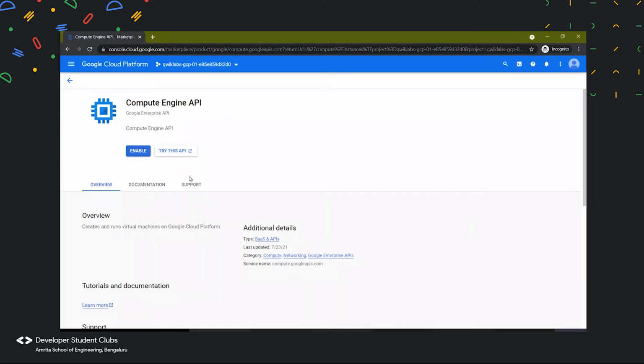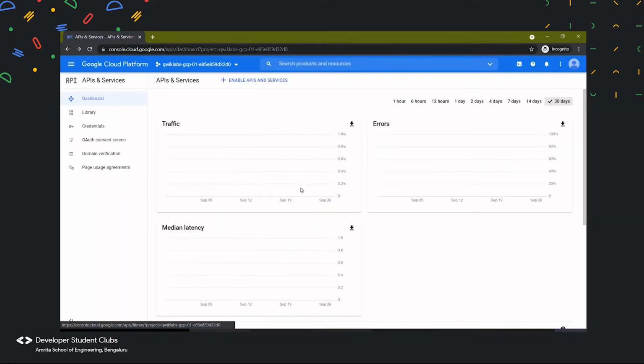So please don't go anywhere else, and strictly do only what is written in our Quick Labs lab session, or else it will ban your account, and then you might have to write them an email stating that you are a student and you didn't know what you're doing. So please give the access back to your account. So we'll learn about what a VM instance is in the coming sessions.